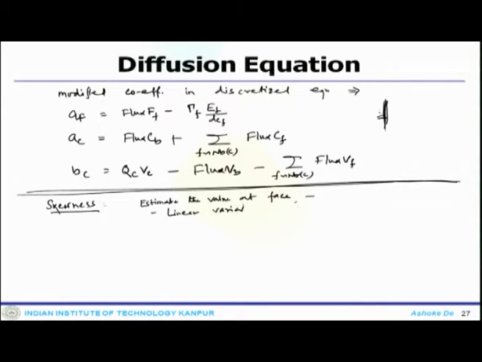If this linear variation is extended to other cases, there are certain issues for specific cases, and then we can avoid this linear variation and come up with something else. The common practice is to use a linear interpolation profile to estimate the face value.